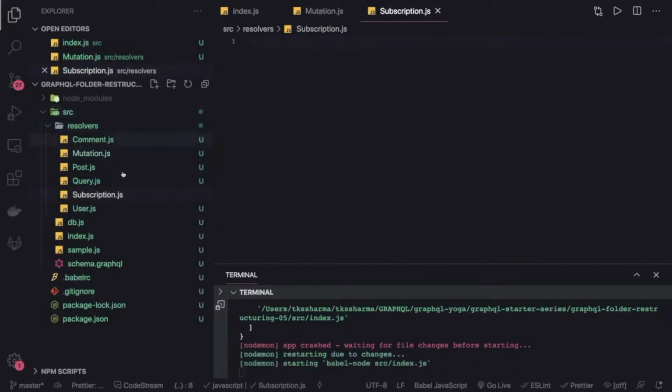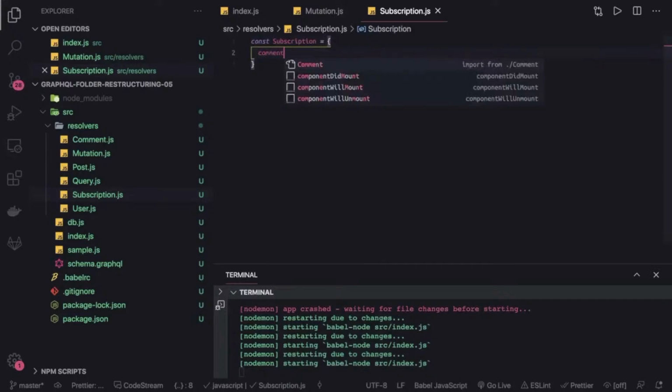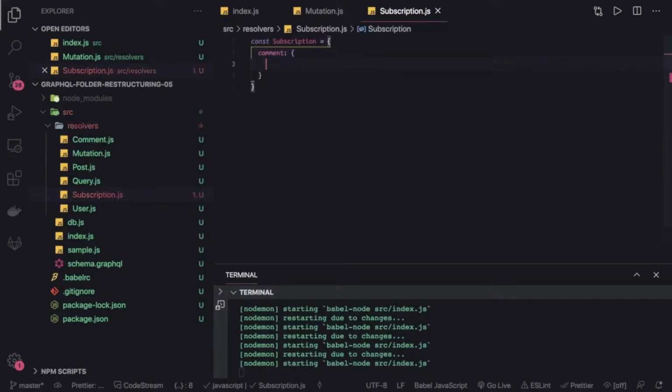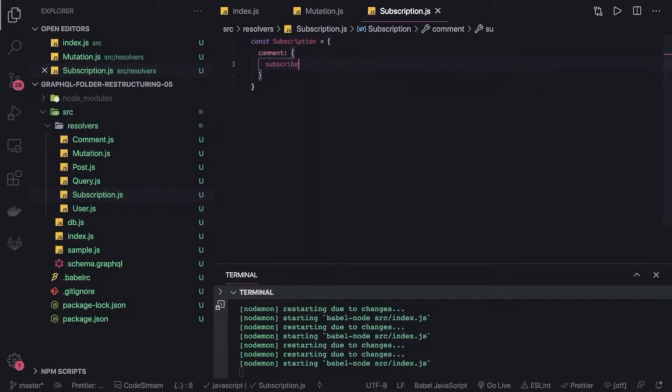subscription.js. It's again going to be the same kind of logic like we write in the query and the resolver. What we will do is const subscription, and this is an object, and this is going to handle the comment level subscription, and it is going to have a subscribe method. Inside the subscribe method, inside a comment, we will have the same methods like we have inside the resolvers and query. This is the subscription for the comment.